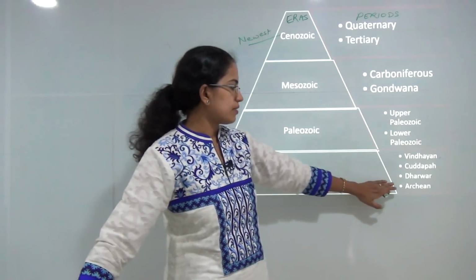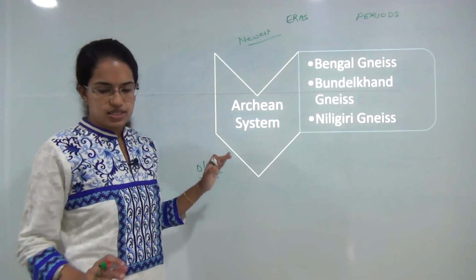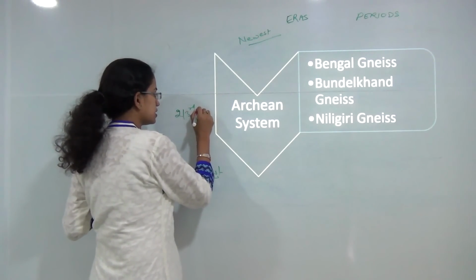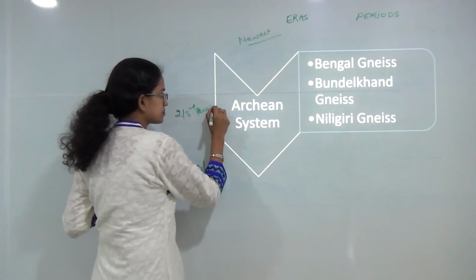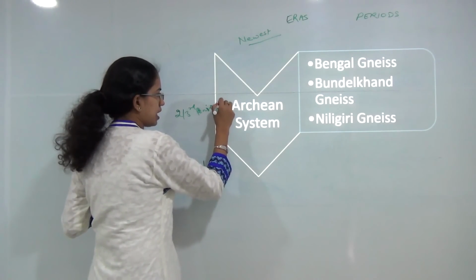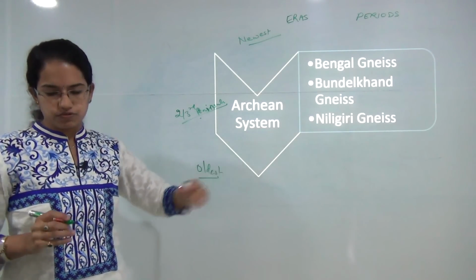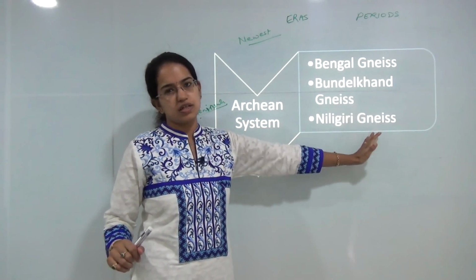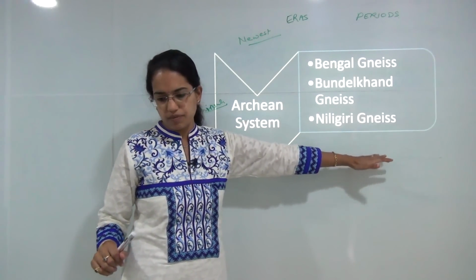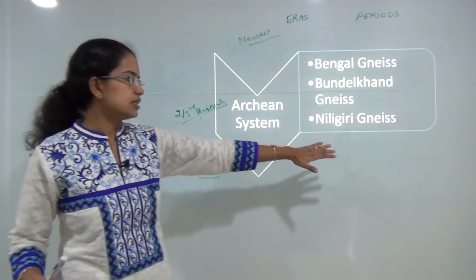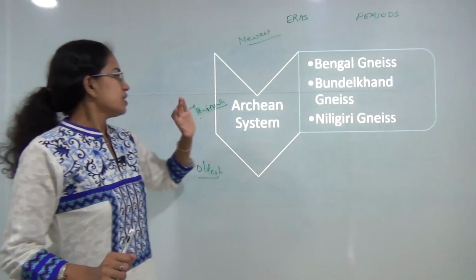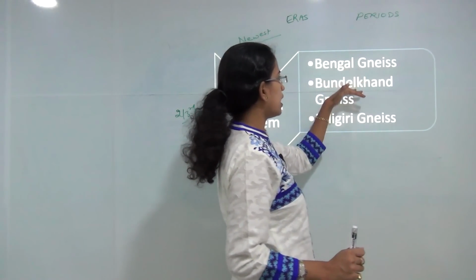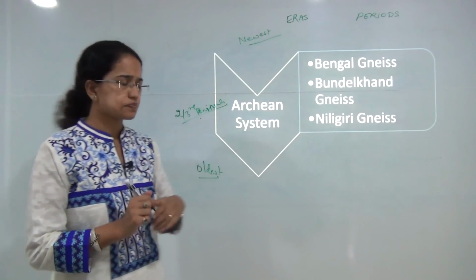Now under the Precambrian, we will first study the Archean system. Before that, Precambrian composes around 2/3 of the peninsular region, especially the Archean system. And Archean system is one of the oldest systems. It runs from Aravallis in the west to the southern region of the Himalaya in the east, that's the Meghalaya plateau. Then this system has been further divided into 3 gneisses: the Bengal, Bundelkhand and Nilgiri.